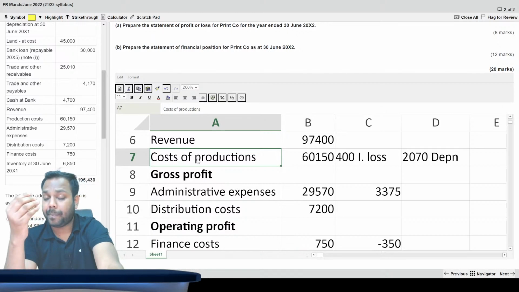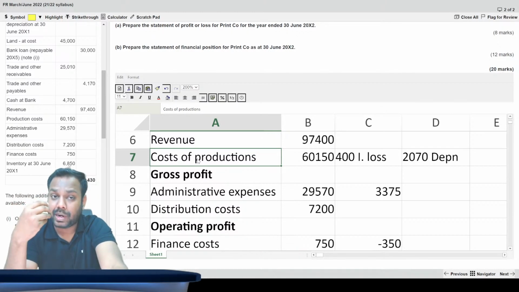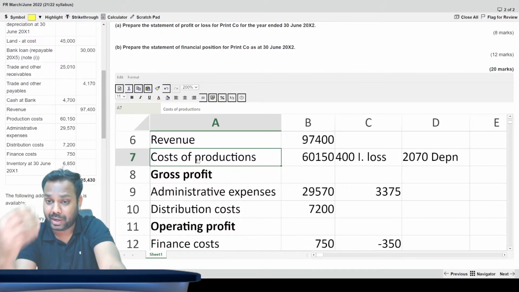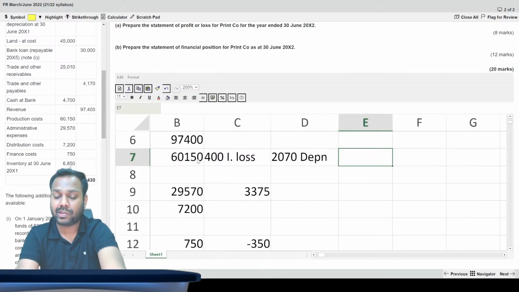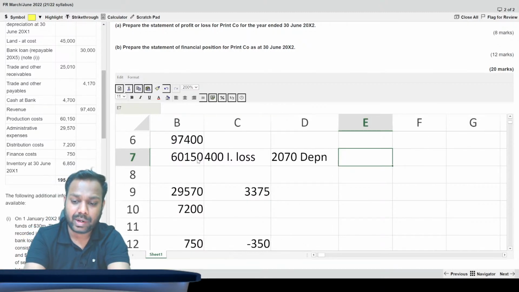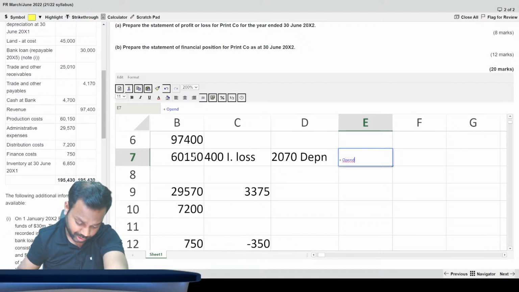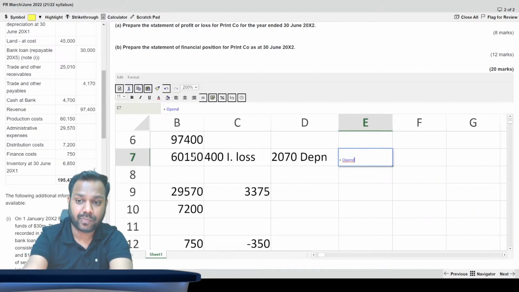Opening plus cost of production incurred during the current year minus closing inventory, right? So we have to do the impact also. Opening inventory is how much? 6850. Okay, opening inventory is 6850.